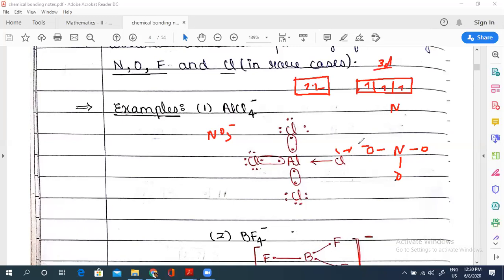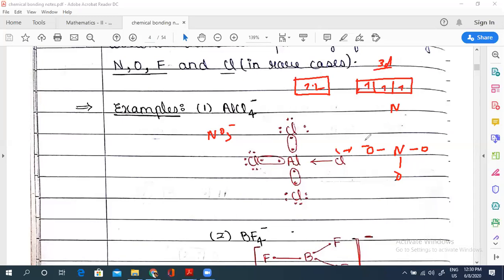Now, whenever you draw a structure, the octet of surrounding atoms should be completed first. So the octet of oxygen should be fulfilled first.